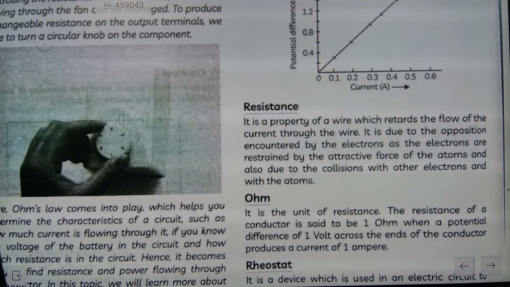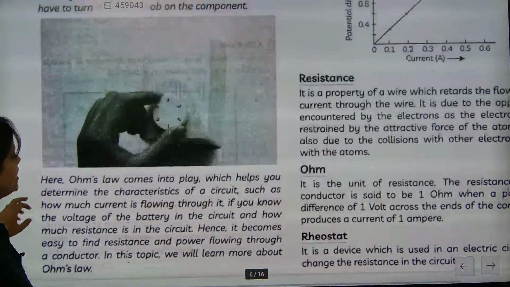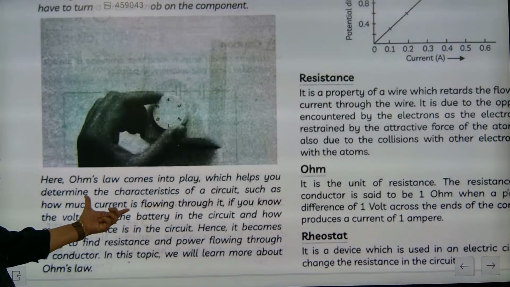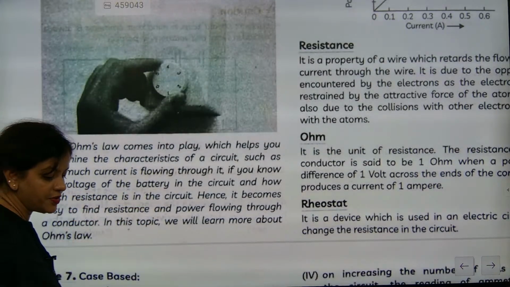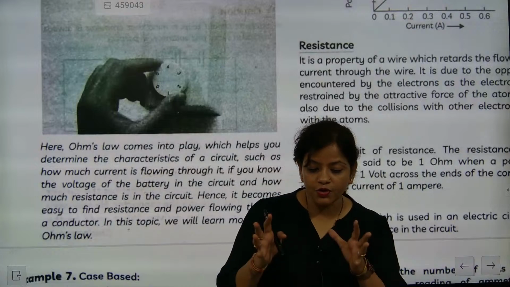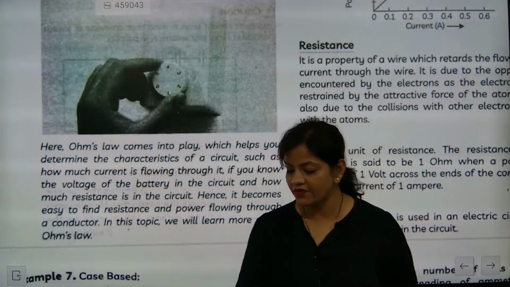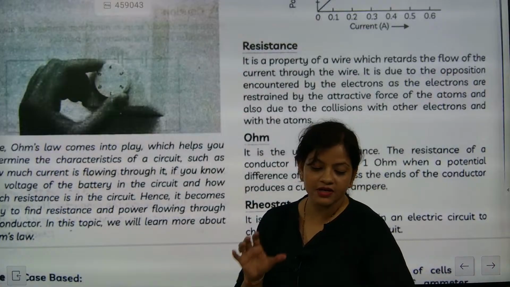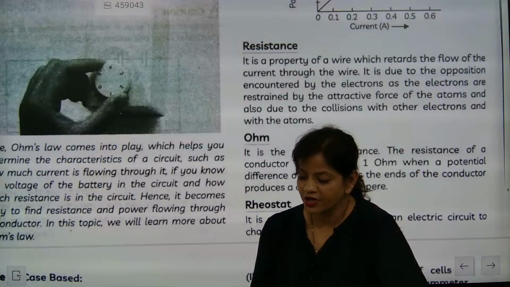Numericals after this only. Just one case came that I was seeing. Now look here. Ohm's law comes into play, which helps us to determine the characteristics of a circuit, such as how much current is flowing through it, if you know the voltage of the battery in the circuit and how much resistance there is. See beta, resistance and resistors. If I want to restrict the flow of current in the circuit, I will be applying resistors. Understood or not? I will be applying what? Resistors. And resistance is the intrinsic property of the material.